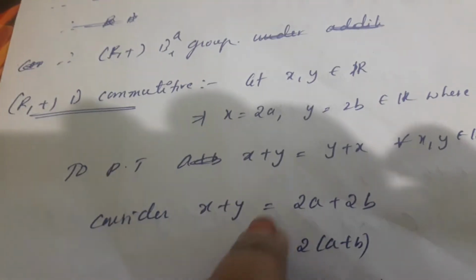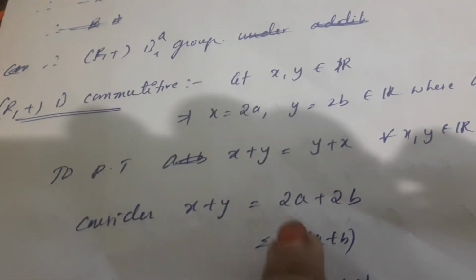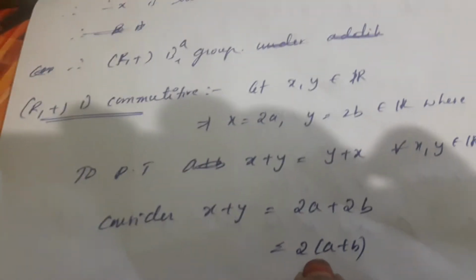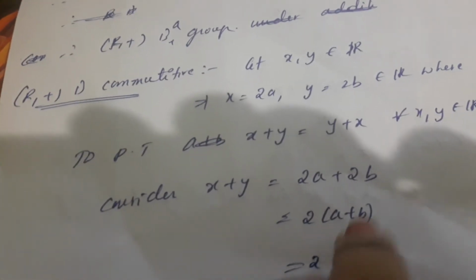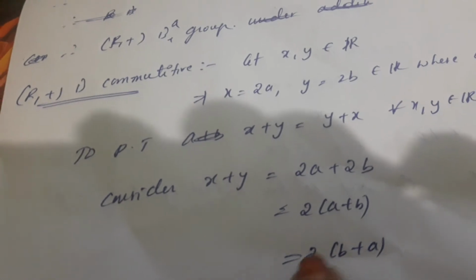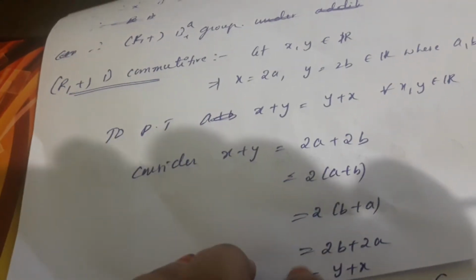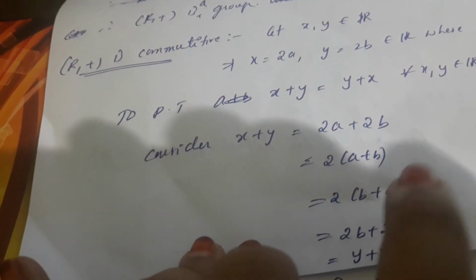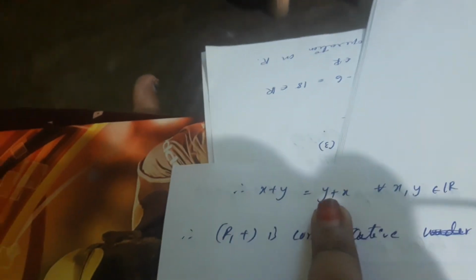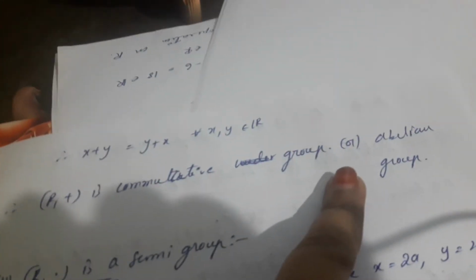Consider x plus y is equal to 2a plus 2b. 2a plus 2b can be written as 2 into a plus b. a plus b can be written as b plus a. So 2 into b plus a can be written as 2b plus 2a, then we will get y plus x. Therefore, x plus y is equal to y plus x for every x, y belonging to R. Therefore, R, plus is a commutative group or abelian group.